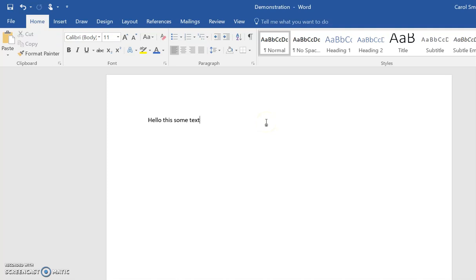I've already told it. So the very first time you save a new document, it doesn't matter whether you click on Save or Save As. You will always get the Save As box because it doesn't know what to call it and it doesn't know where to save it. From then on, if you just want to save your changes, all you need to do is click on Save, and the computer will simply save your changes because it knows what the document is called and it knows where you want to save it.